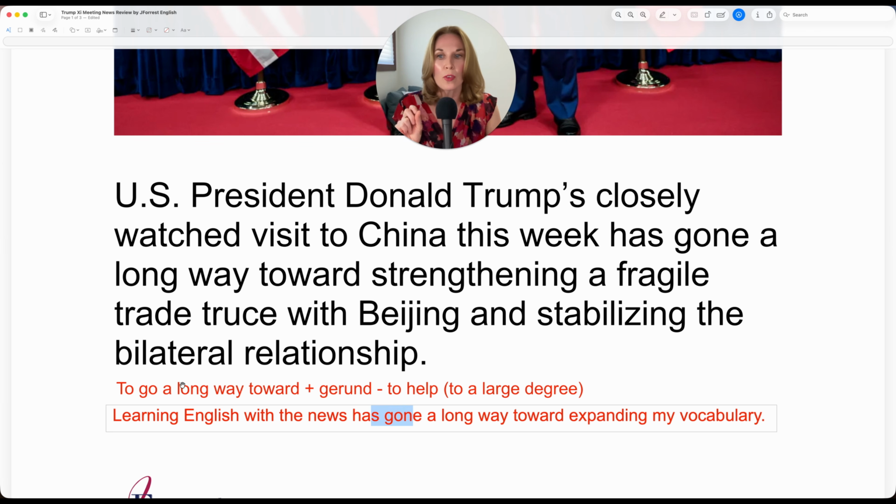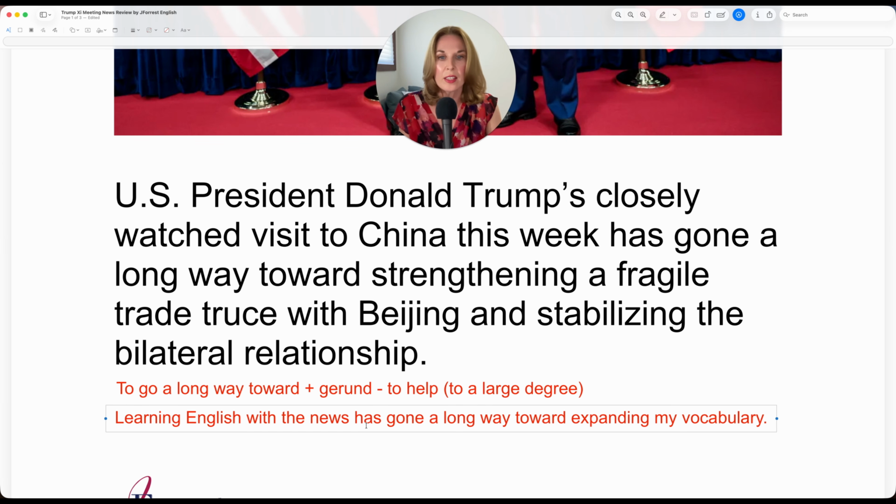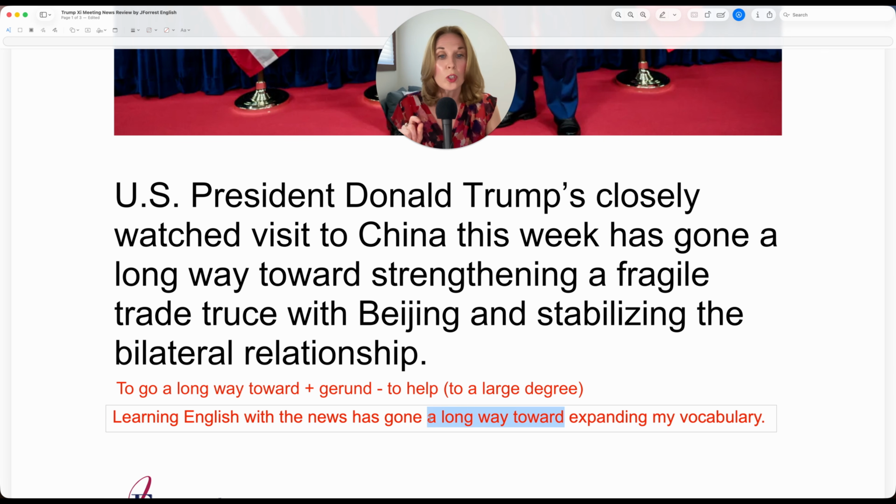So this is our verb go conjugated in the present perfect with the subject. Has gone a long way toward. So these words do not change. And then you need your verb in the gerund form because toward is a preposition. Learning English with the news has gone a long way toward expanding my vocabulary.